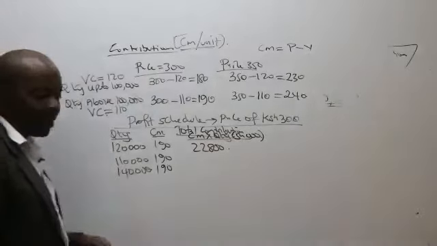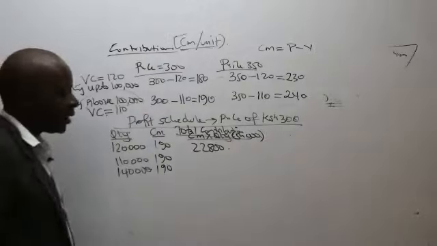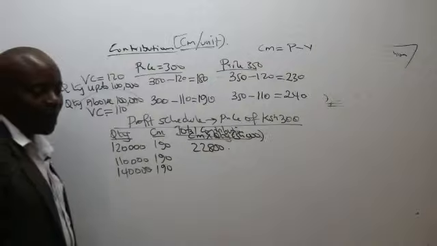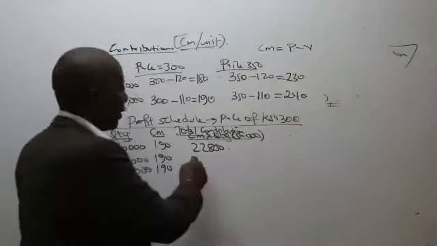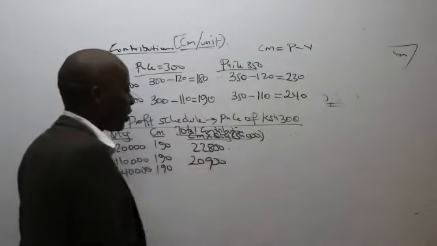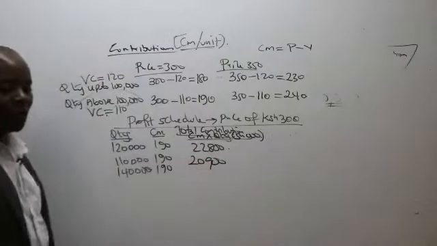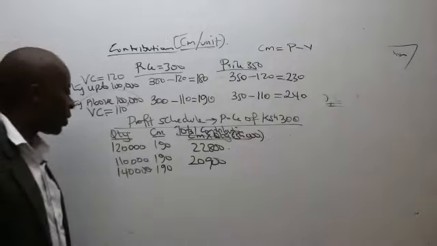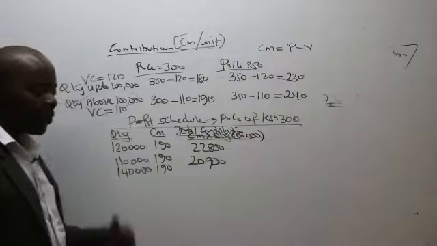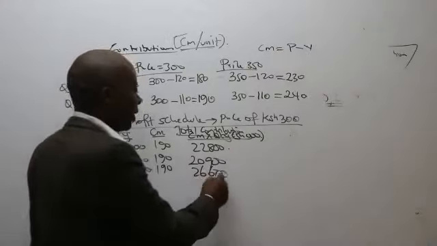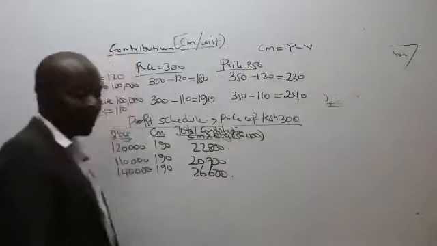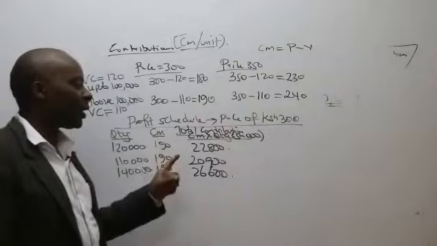110 times 190. Cut 3 zeros to make it simple. So the second one, according to Caro, we're supposed to have 20,900. Thank you very much. The last one is 140 times 190, which gives me 26,600. Now, ladies and gentlemen, once I've done that, the next thing will be to get my profits.